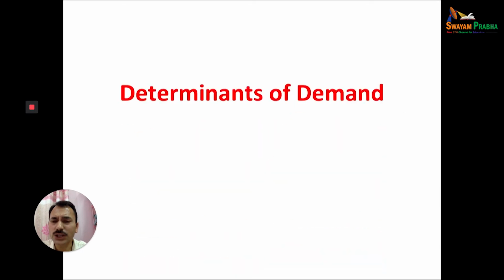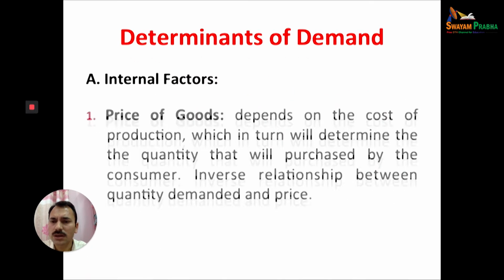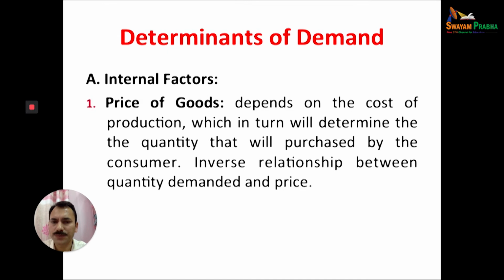Internal factors include the price of the goods. Price of the good depends on the cost of production, which in turn will determine the quantity that will be purchased by the consumer. There is an inverse relationship between quantity demanded and price, but the price of the commodity depends upon the cost of production.